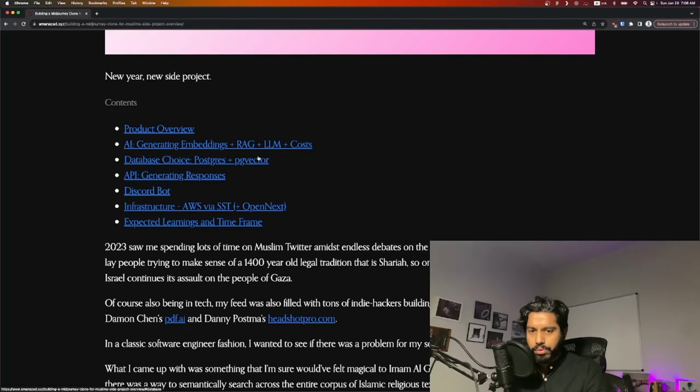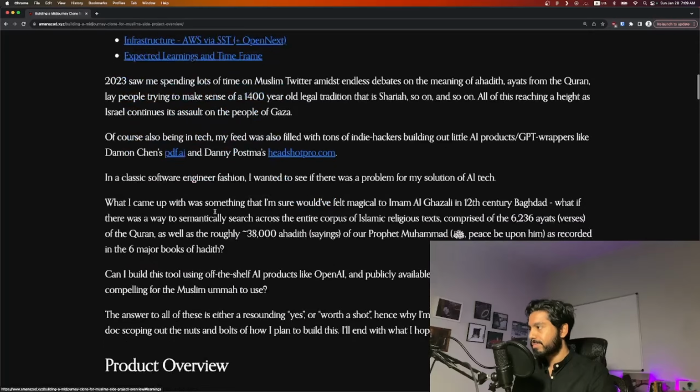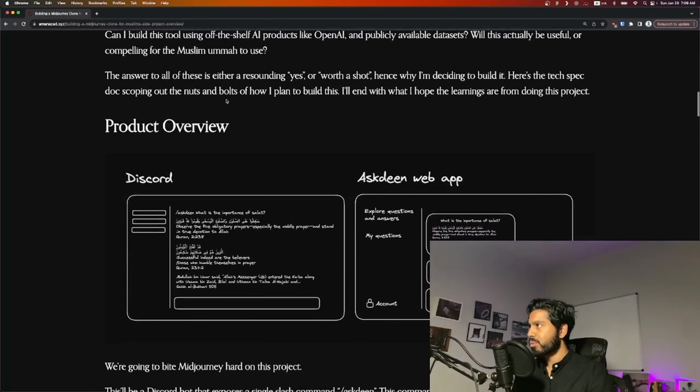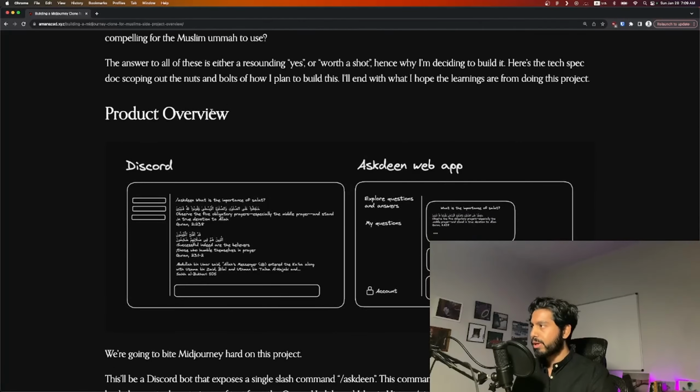We'll give an overview for what this product is going to be, how I envision it to come out at the end of it. We'll go over the AI bits, the embeddings, the RAGs, the LLMs, the database choices, some of the API endpoints that we're going to need, the Discord bot as well, of how we'll actually structure this, how users will be able to ask prompts, and ultimately the infrastructure and what I expect to learn out of this. So let's get into it. Like I said, we're going to skip over why. You can feel free to read this on the blog.